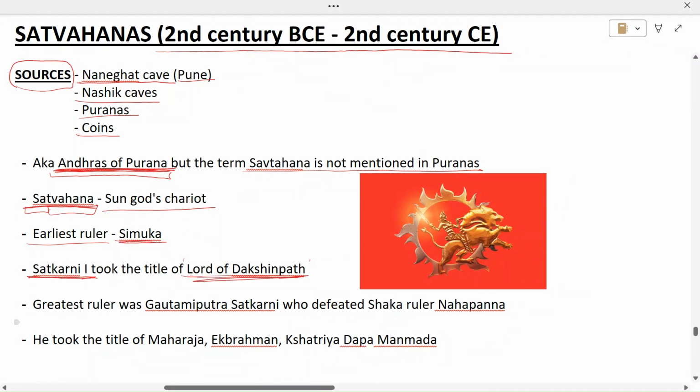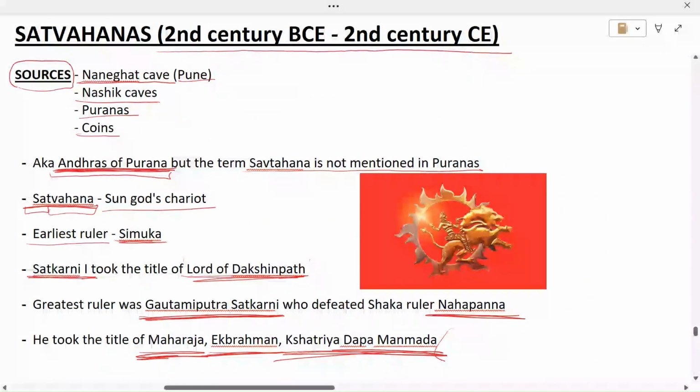But the greatest ruler was Gautami Putra Satkarni, who defeated Shaka ruler Nahapana, and he restruck the silver coins in his own name, which were earlier issued by Nahapana. And he took the titles of Maharaja, Ek Brahman, and Kshatriya Dap Manmad. So these were the titles which he took. Kshatriya Dap Manmad means the destroyer of the pride of Kshatriyas. Ek Brahman means the peerless Brahman, and Maharaja. So these three titles he took.